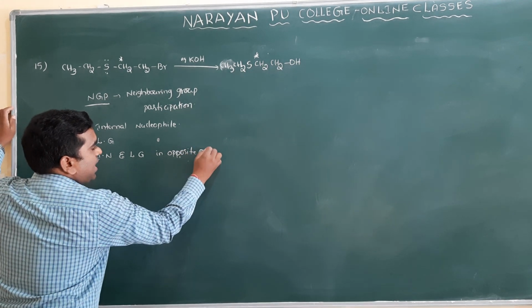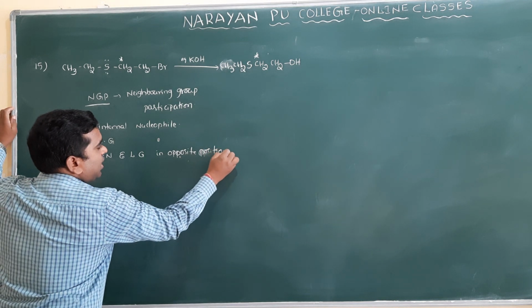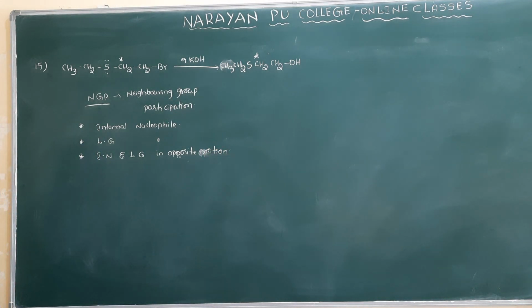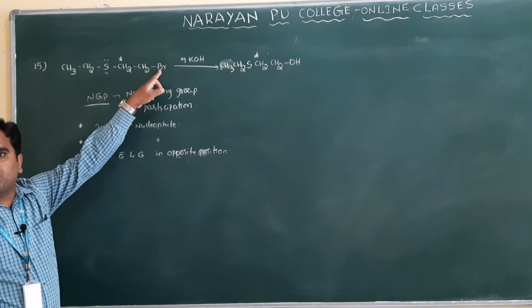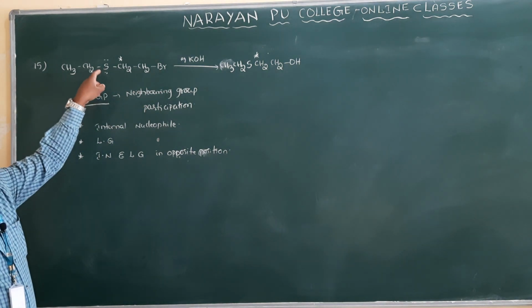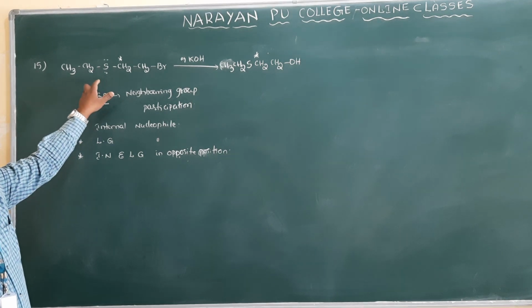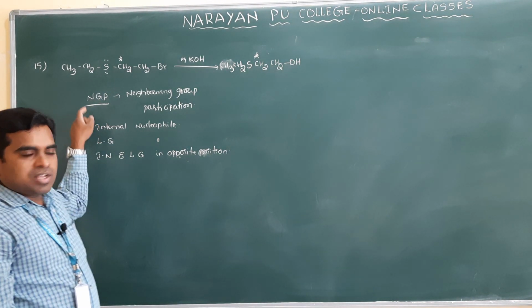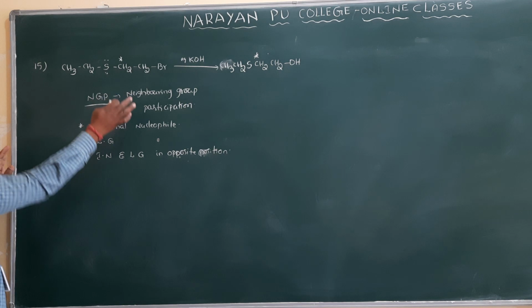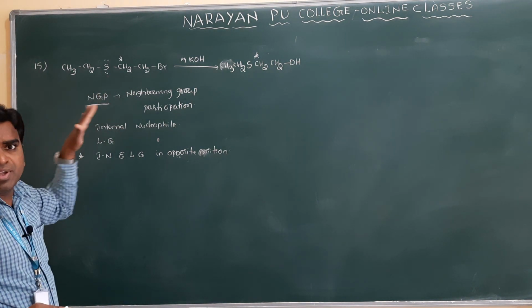Opposite positions. Only then will we observe the neighboring group participation. Now you see we have a leaving group here, bromine, and an internal nucleophile is also present in the molecule. So that's why there is a chance of NGP. Now you see this is all single bond, so you don't think the molecule will be in this way.